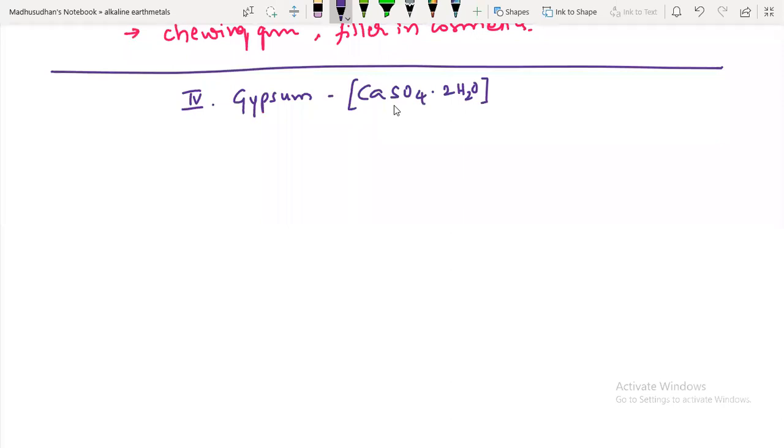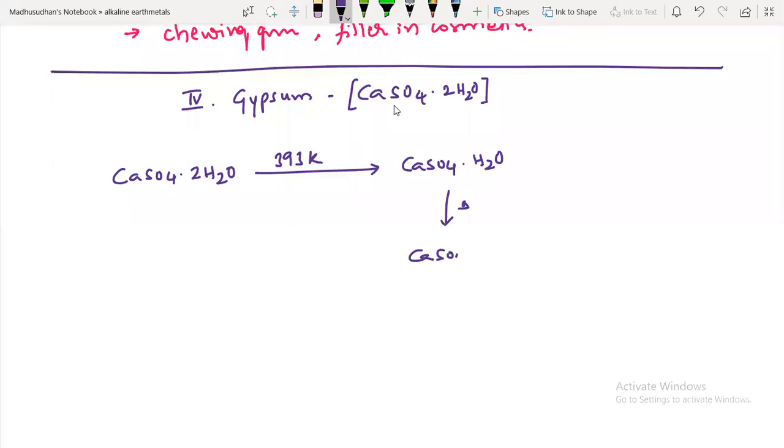But now look at this. I'll give you a chemical formula here. Calcium sulfate with 2 moles of water is called gypsum. This gypsum, on heating above 393 Kelvin, loses 1 mole of water molecule and converts to calcium sulfate and water. On further heating, this gypsum converts to calcium sulfate and half mole of water.